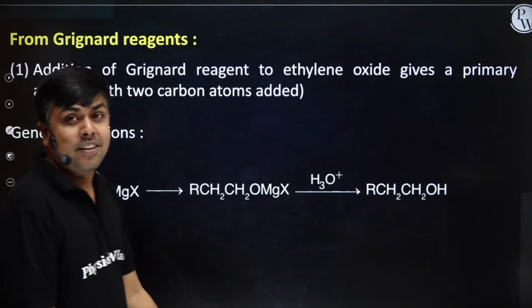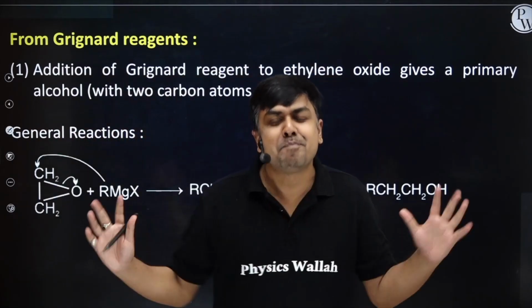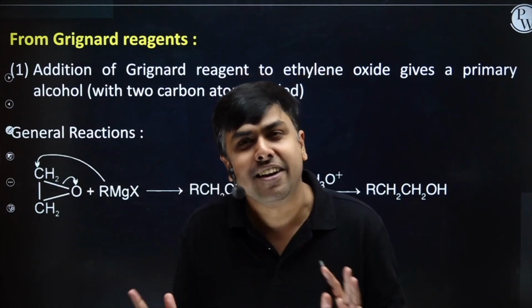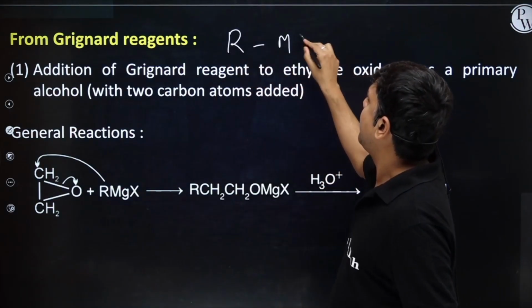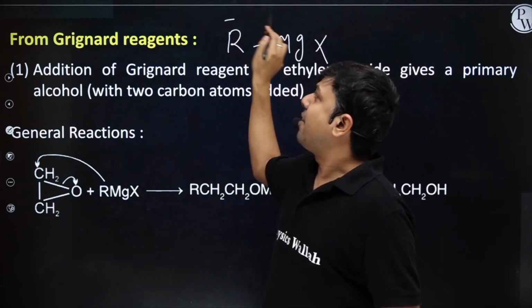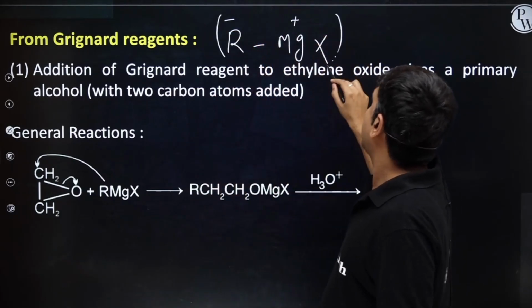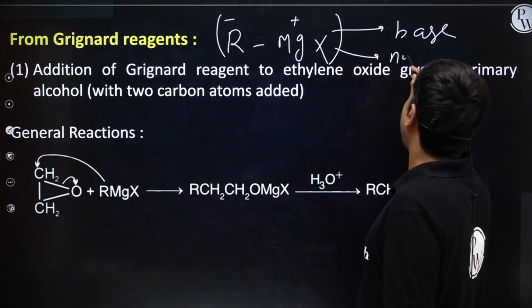Now students, we can synthesize alcohol by using a very important organometallic reagent, and that's nothing but Grignard reagent. The general formula RMgX. R is having negative, MgX positive. This Grignard can act as a base as well as nucleophile.